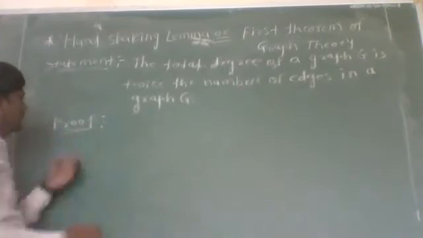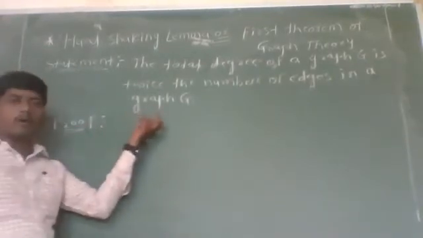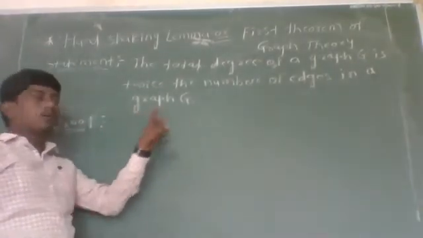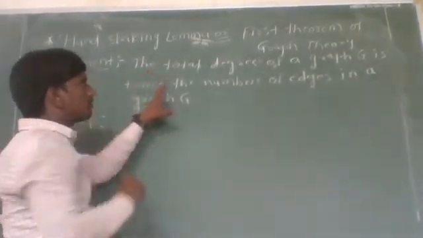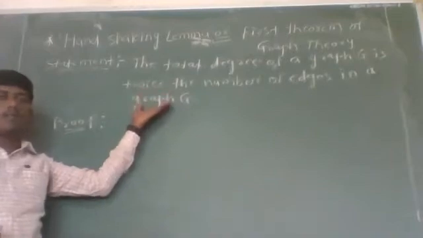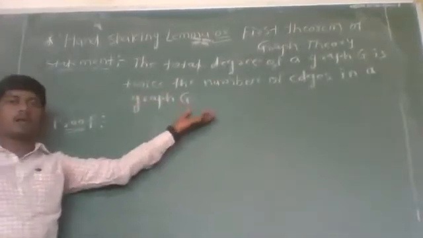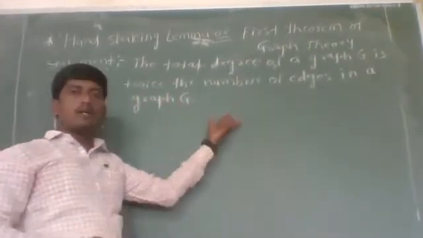We know that every edge of a graph G contributes 2 degree, one at each vertex. Then from this we can conclude that if we take the sum of degrees of all the vertices of a graph G, then each edge is counted twice.